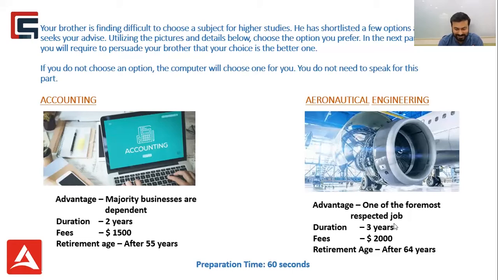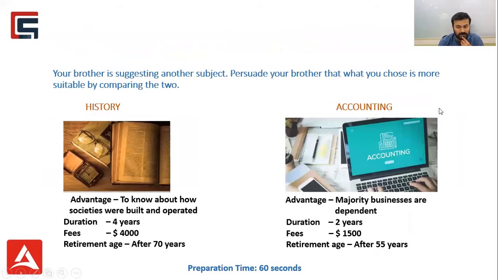Oh, so if you notice, my brother has chosen history. Now that's a completely different subject. So now I am given another 60 seconds based on what option I have selected. I have chosen accounting. Now, if I compare the advantages and the features, then they have some variations.